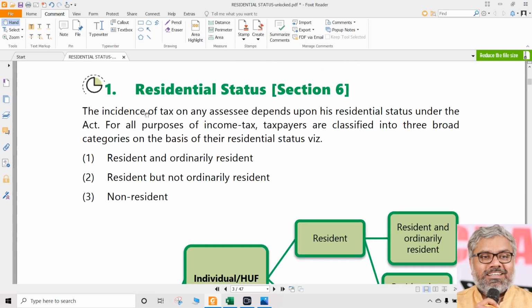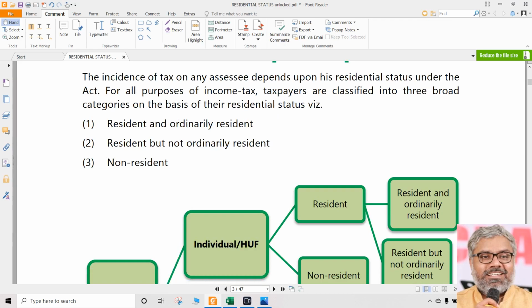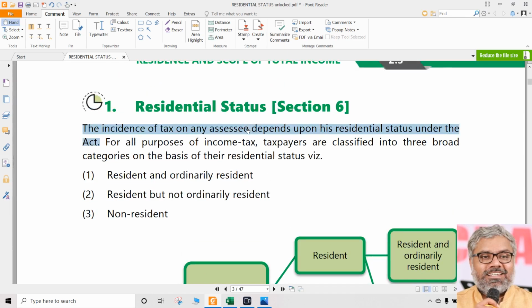Section 6 of the Income Tax Act talks about residential status. The incidence of tax on any SSC depends upon his residential status under the Act. Once again, as we discussed yesterday, residential status is not something according to any other act. It is only according to the Income Tax Act. Only for the purpose of the Income Tax Act will these residential statuses hold good. Somebody cannot take the residential status of the Income Tax Act and use it for any other purpose. Its usage has to be very limited.